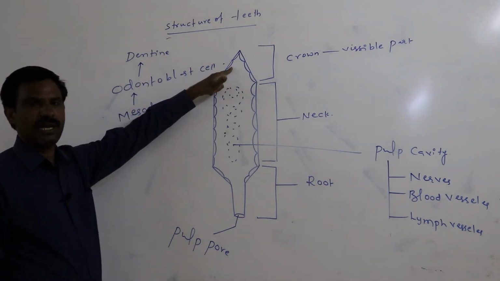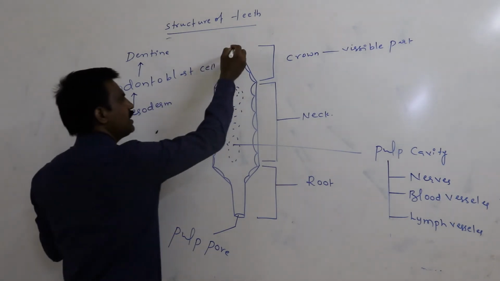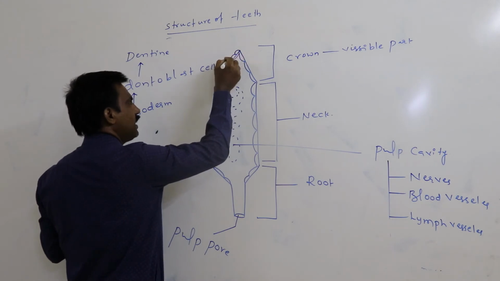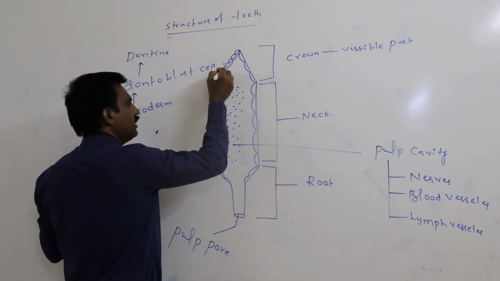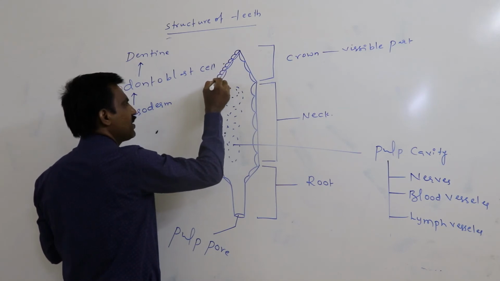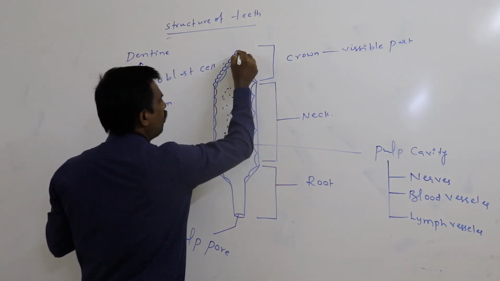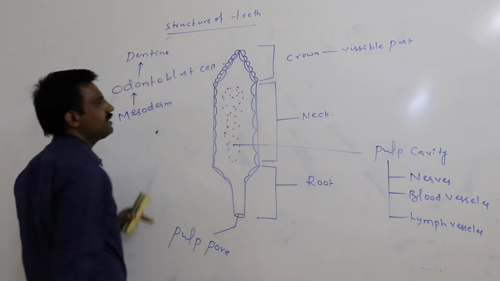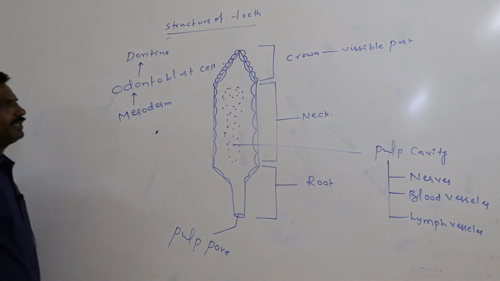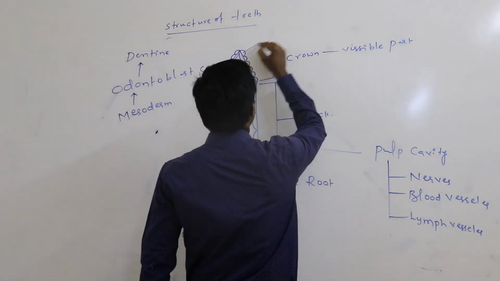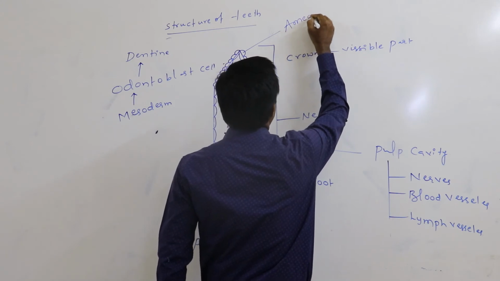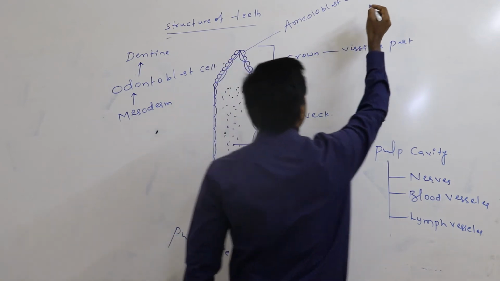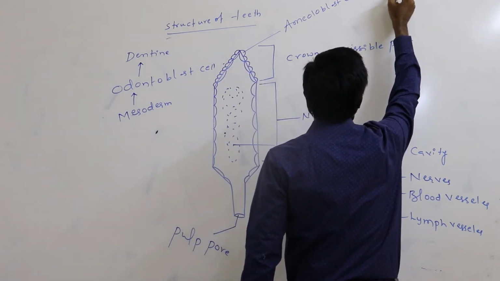The crown which is present in the anterior is covered with specialized cells. That kind of cells are said to be the ameloblast cells. The crown is covered with specialized cells, the ameloblast cells. They secrete enamel.